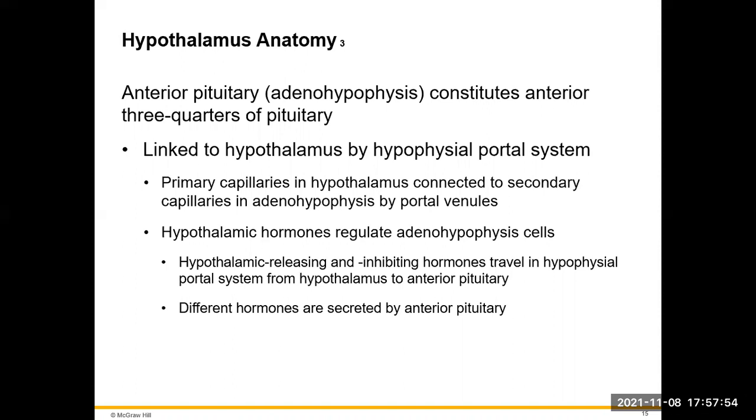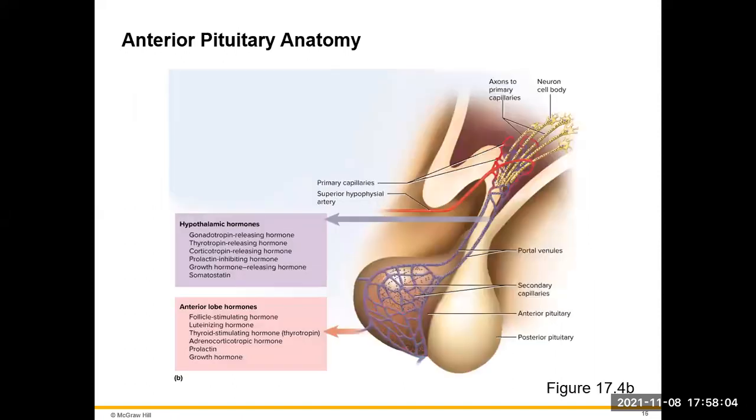In that anterior pituitary, we're going to have different hormones secreted based on the releasing or inhibiting hormones that are coming from the hypothalamus. If we look here, we have our hypothalamus, and that hypothalamus is going to connect to the pituitary by the infundibulum.